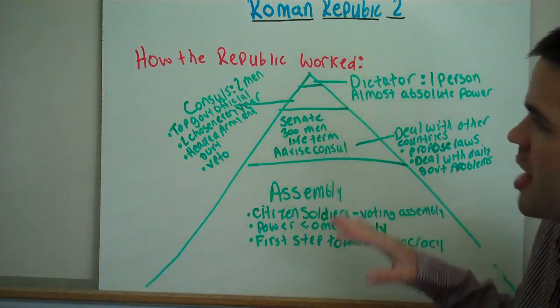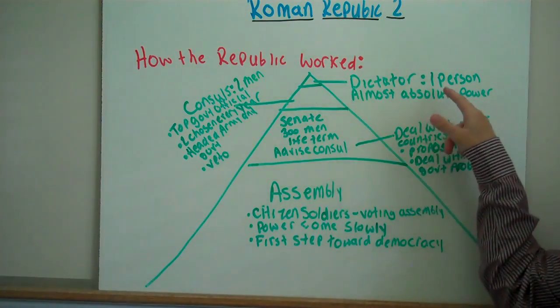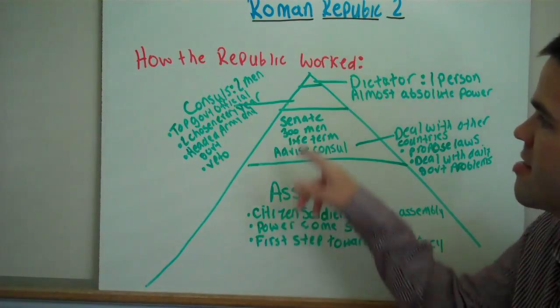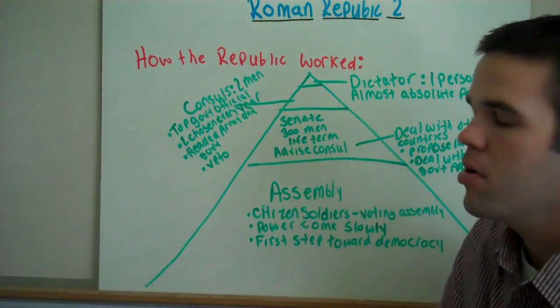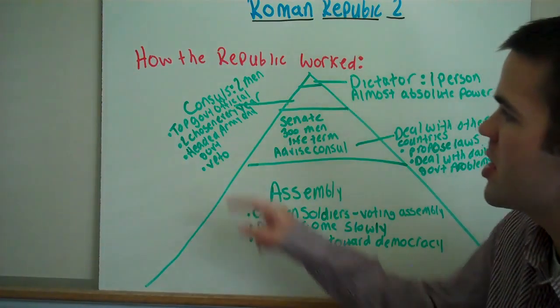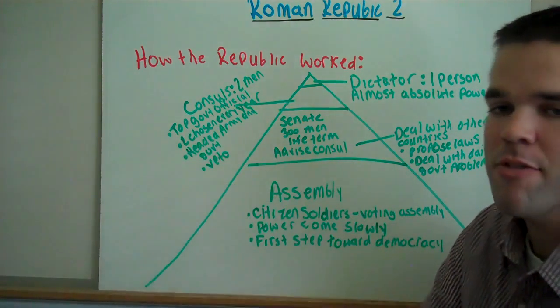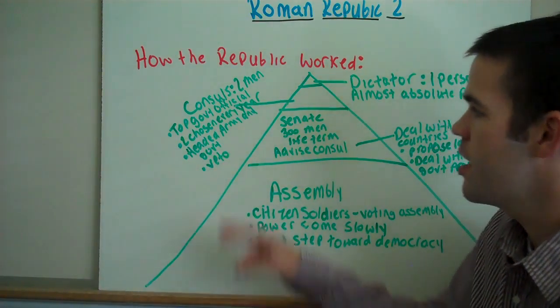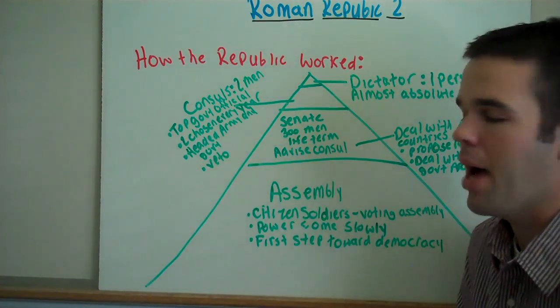Let's start today with the 4 main categories of Roman government. The top group in the Roman government is dictator. Dictator is one person who has almost absolute power. The second group is consul. Consul are 2 men. It's always the top government official, 2 chosen every year, head of the army and the government. The consul also have veto power.